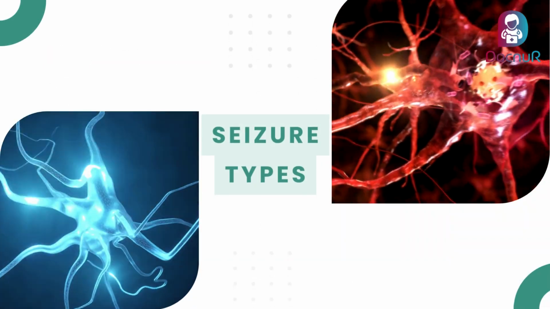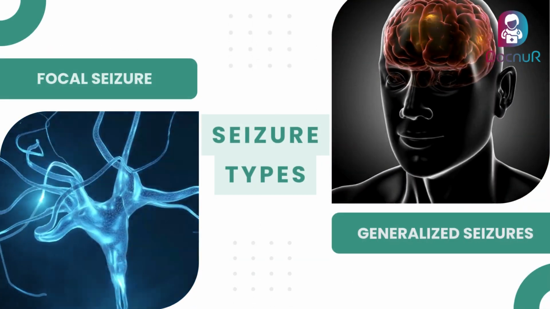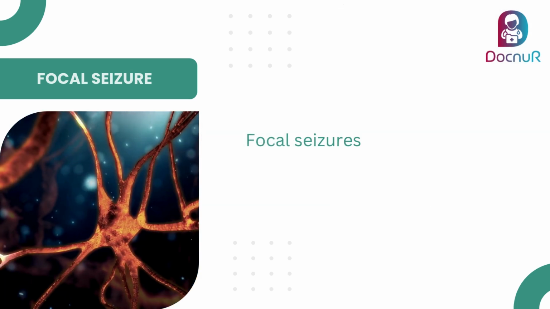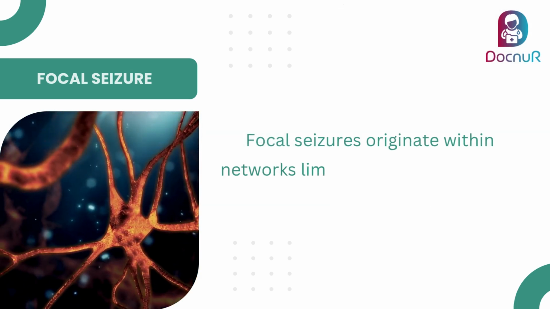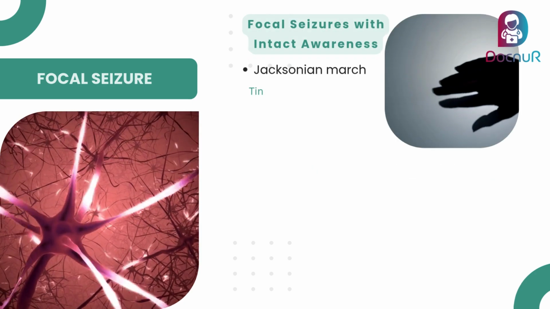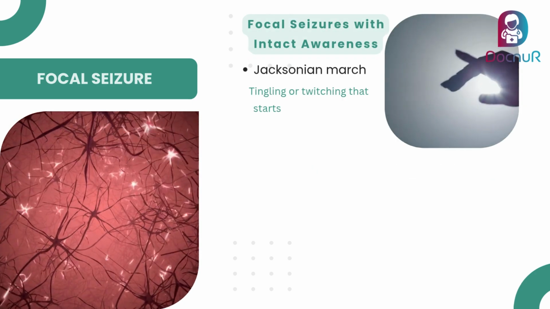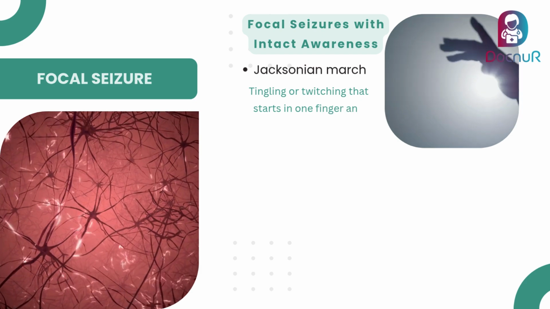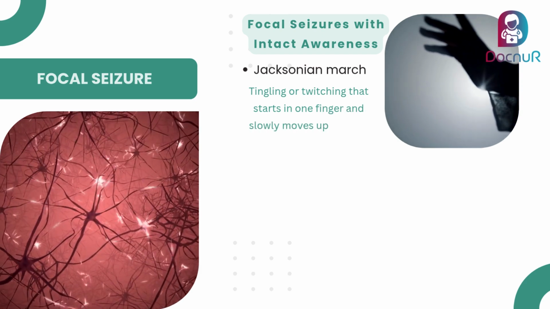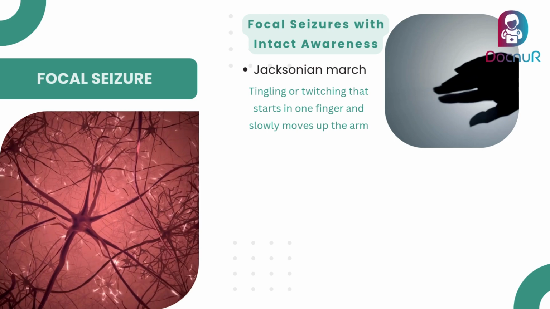Now, let's look at the types of seizures. They are mainly of focal or generalized variety. Focal seizures originate within networks limited to one brain region. Focal seizures can be with intact awareness, where the person is awake and alert, for example, a Jacksonian march, a tingling or twisting that starts in one finger and slowly moves up the arm.